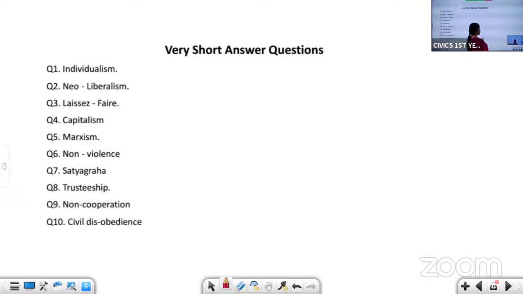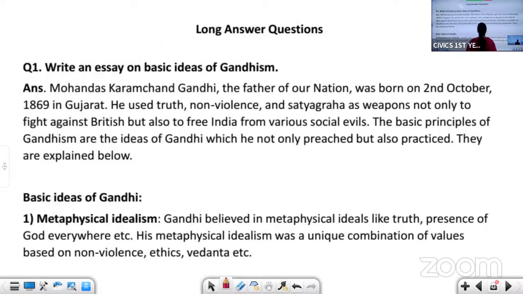So, quickly, let us move to the basic ideas of Gandhism. When we are writing Gandhism, we should give a brief introduction about Gandhiji. His full name was Mohandas Karamchand Gandhi, and he is regarded as the father of our nation.